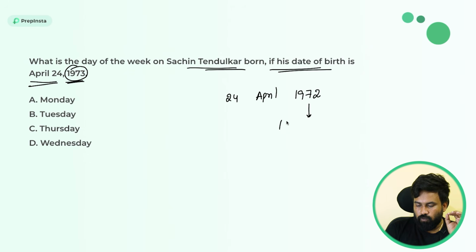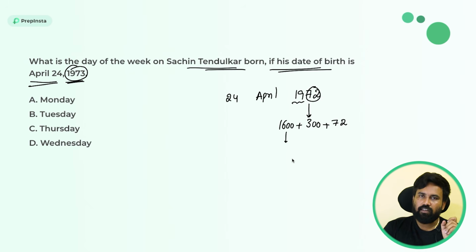Always remove the multiple of 400 first. So I have removed 1600. Out of 1900, 1600 removed, the remaining is 300. Why? Because it's not a 400 multiple. And always write the last 2 digits separately, 72. And this is the pattern. For every 400 years, the calendar's odd days, or cyclic days, are always 0. And for 300 years, the number of odd days is 1. So this is the actual process you need to follow.